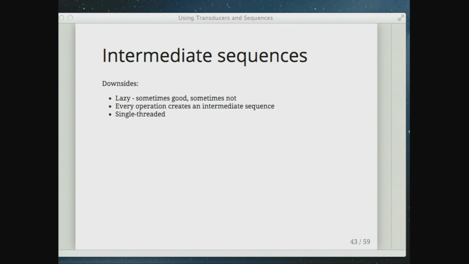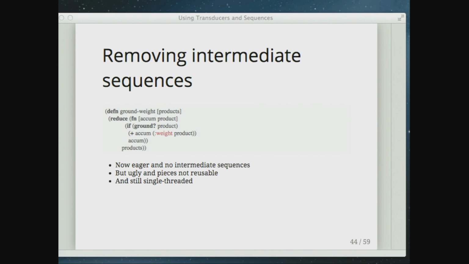And so that's a case where lazy sequences aren't great. We've got all this overhead, single-threaded. We can remove those intermediate sequences. This would be a way to rewrite this to remove that. So this is now an eager solution without intermediate sequences, but it's, I would argue, uglier. It's certainly, the pieces are not reusable in the way that they were before, and it's still single-threaded. We haven't actually solved that problem.